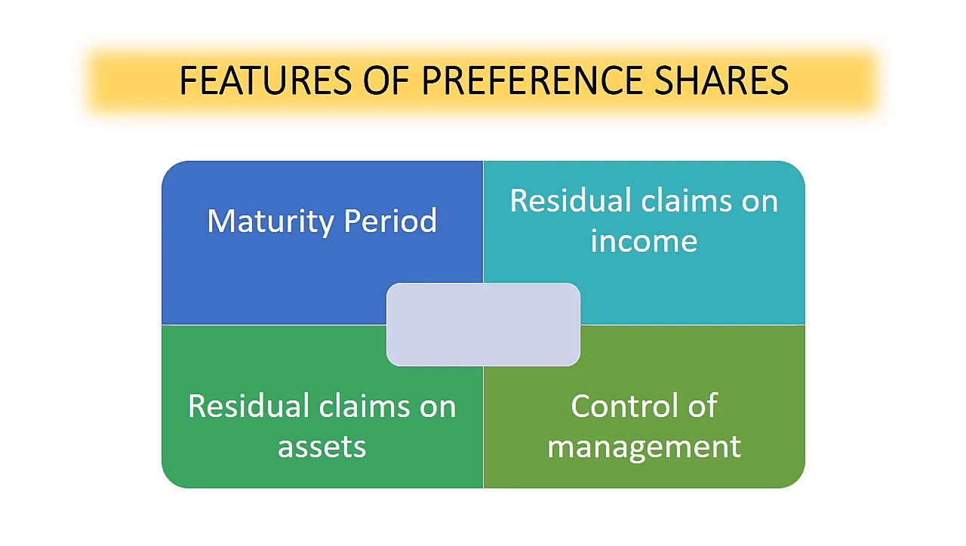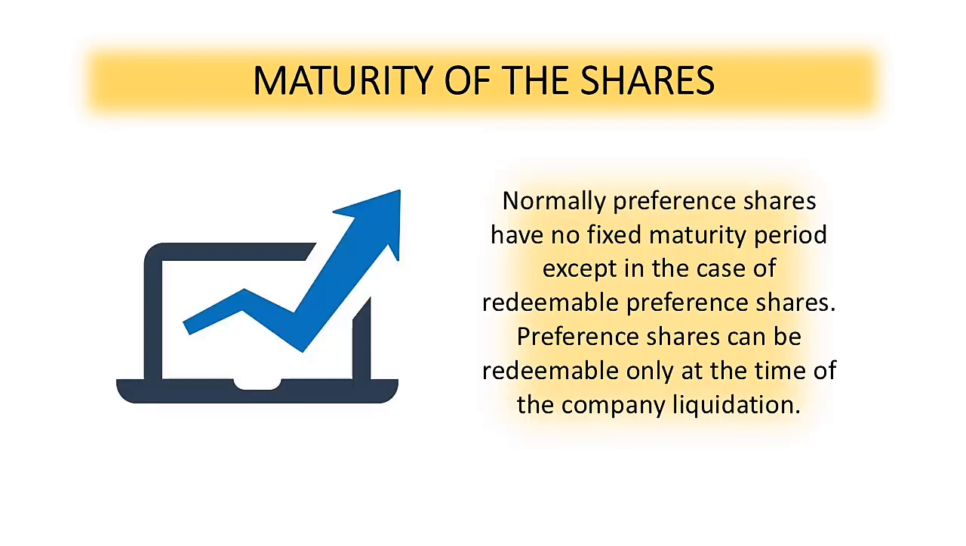So let us discuss these features one by one. One of the highlighted features is its maturity period. So in terms of maturity period, preference shares can be redeemable only at the time of the company liquidation. But take note that this is applicable only to redeemable type of preference shares. In the case of irredeemable preference shares, even in the time of company liquidation, the preferred shareholders are not entitled to redeem their capital investment.